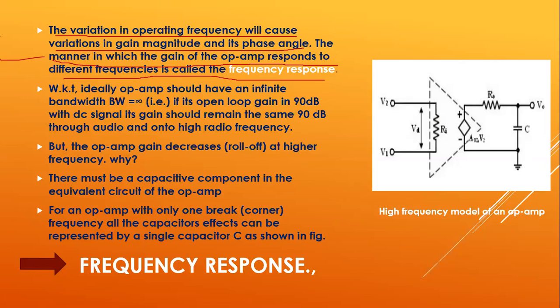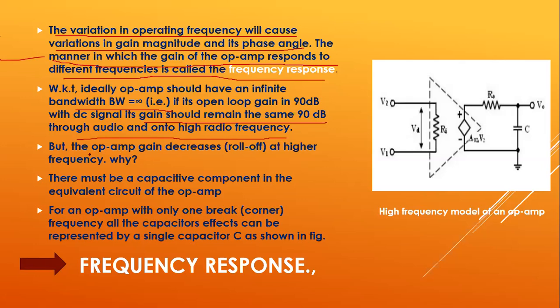Ideally, we know that bandwidth is equal to infinity. That means if the open loop gain is 90 dB with the DC signal, the gain should remain the same at 90 dB through audio as well as radio frequencies. That means for low frequencies as well as high frequencies, this value should be maintained constant at 90 dB. But practically it rolls off.